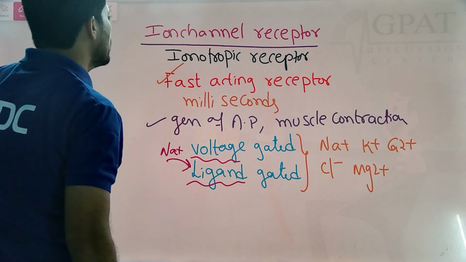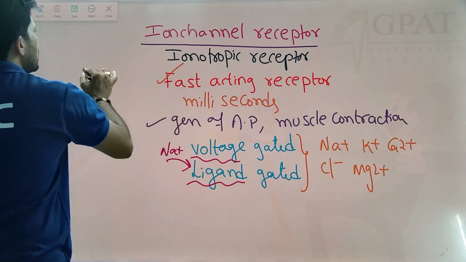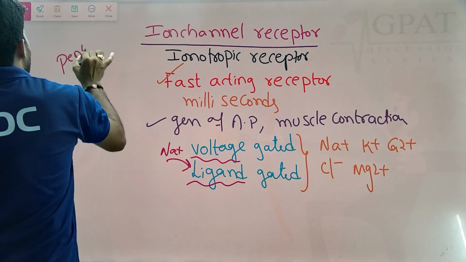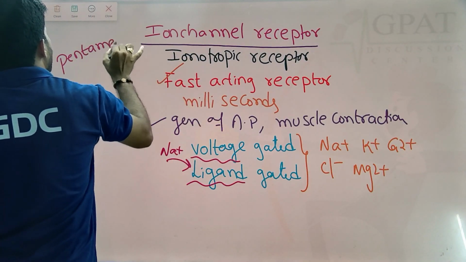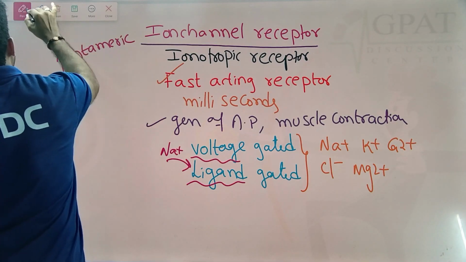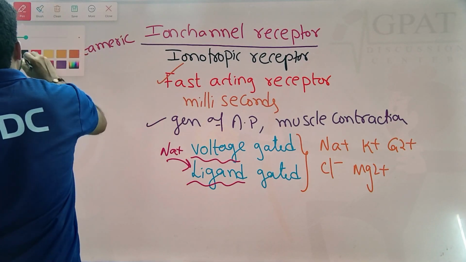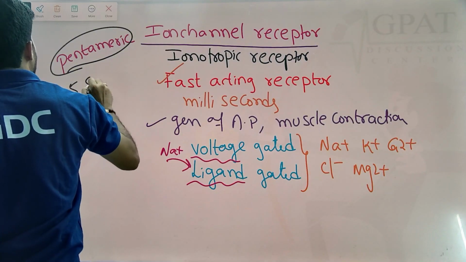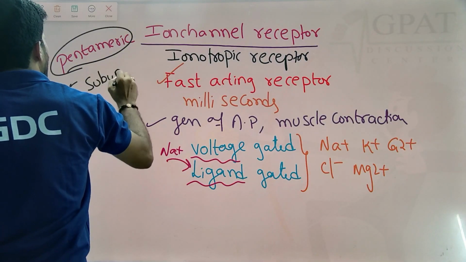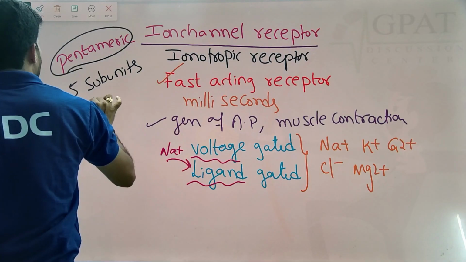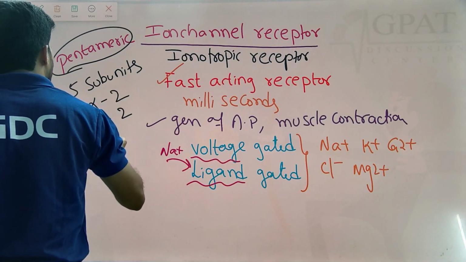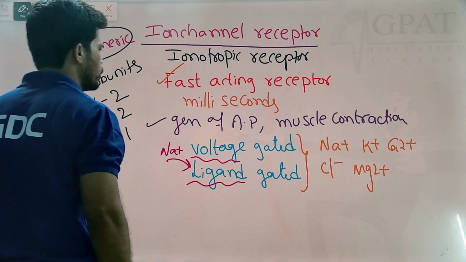Okay, and especially the ion channels are generally pentameric in nature, regarding their structure. Pentameric in nature means they contain 5 subunits in their structure. So here 2 alpha subunits, 2 beta subunits, and 1 gamma subunit will be there.